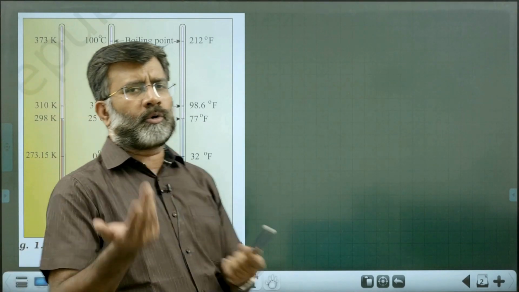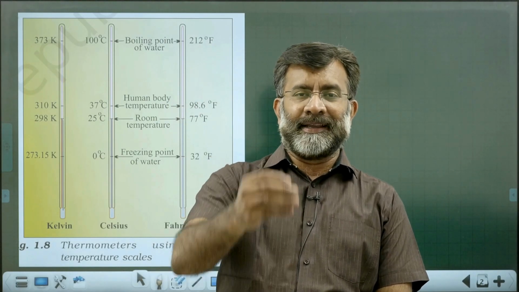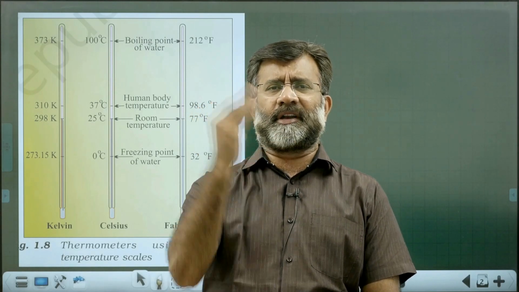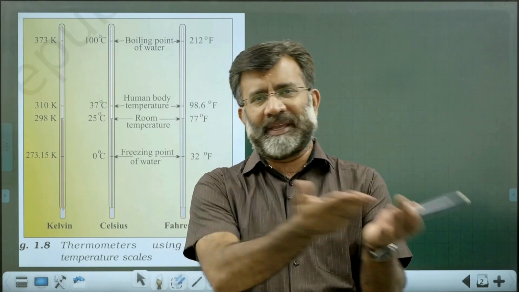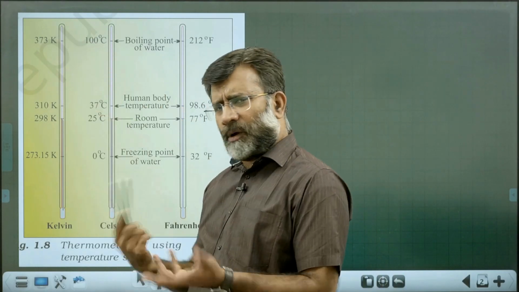Everybody knows how to convert degrees Celsius to Kelvin, but many times we forget. Doing calculations, the temperature will be given in degrees Celsius, you simply forget to convert into the Kelvin scale and you make a mistake. That's quite natural.